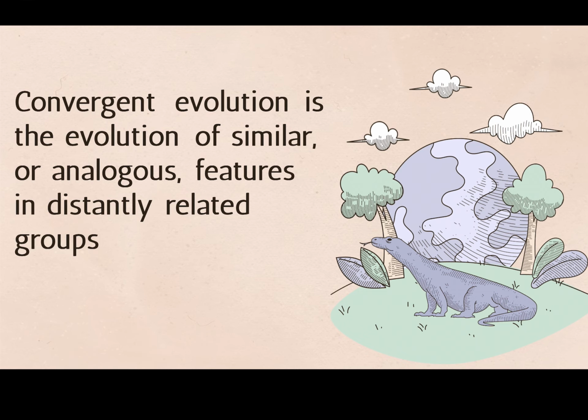And then convergent evolution is the evolution of similar or analogous features in distantly related groups. So the similar environmental conditions select for similar traits in different populations or different species over time.